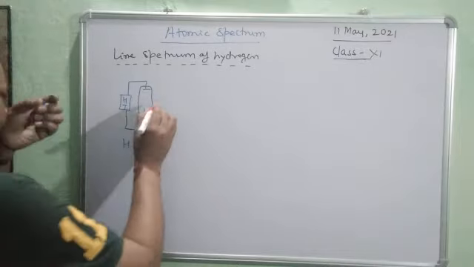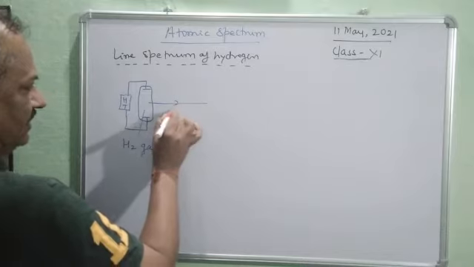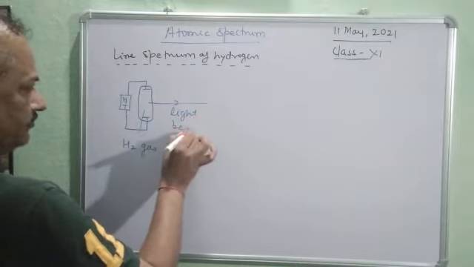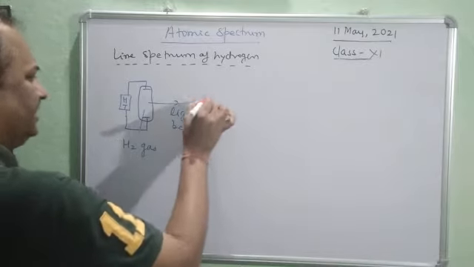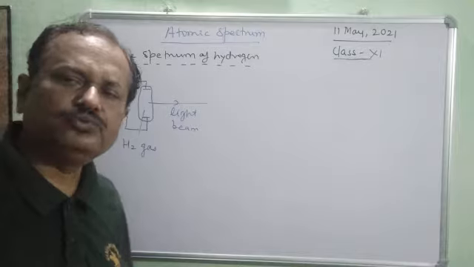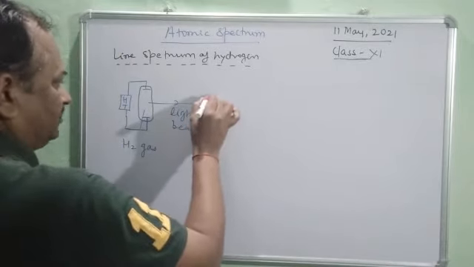Now current is passed. What happens? The light beam is allowed to pass through, and here there is either the spectrometer or a suitable instrument. Let it be passed through a spectrometer.